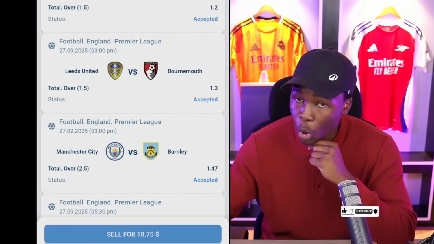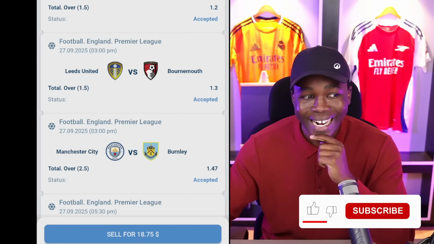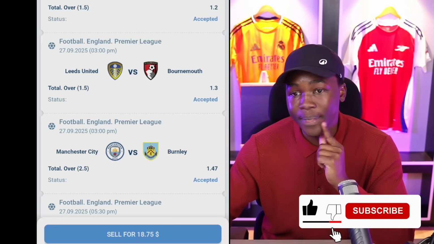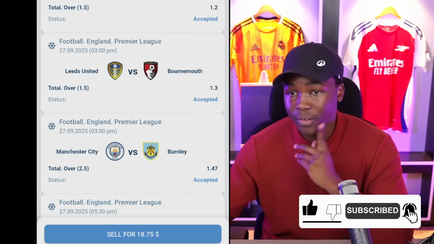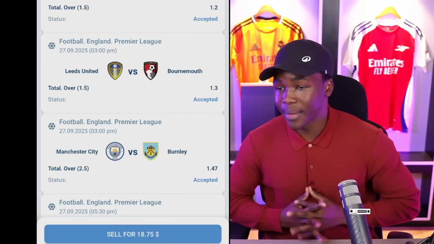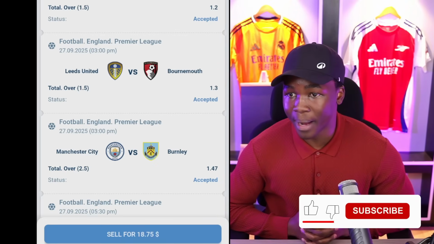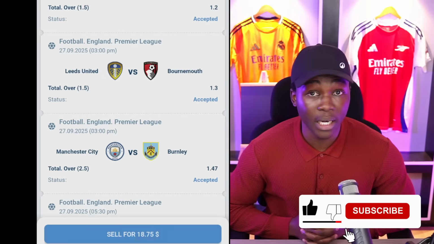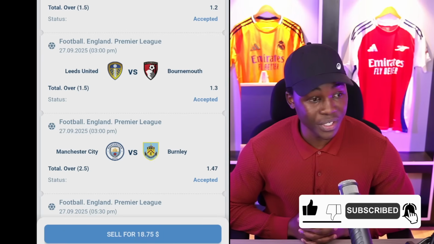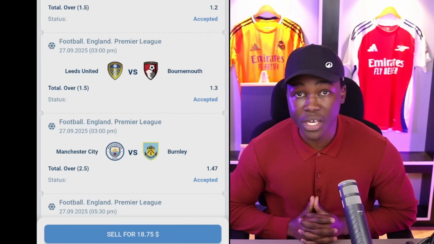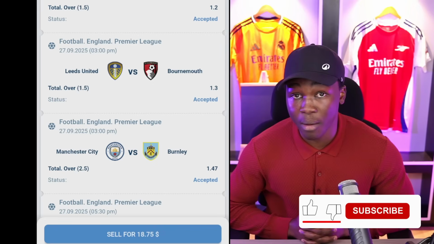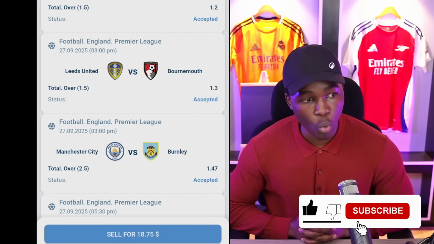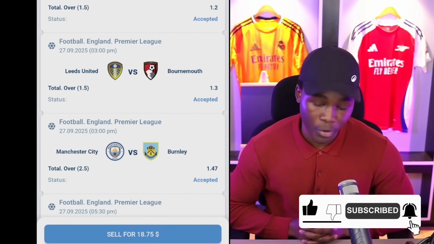Then you have Manchester City playing Burnley coming up next, an interesting game where I expect Manchester City to dominate the game, to annihilate Burnley, and to win the game massively, right? I know they have Champions League coming up next, but at the same time, they have the firepower, right? They're going to deliver exactly what we are all looking for. So a City win with a scoreline of 3-0 or 2-1 is very, very much likely in this game. So that is why I am opting for over 2.5 goals, all right?